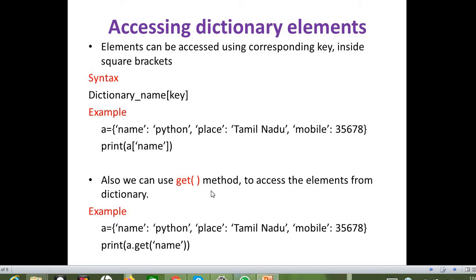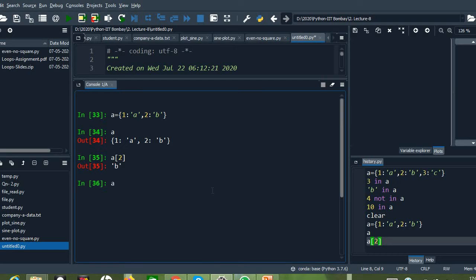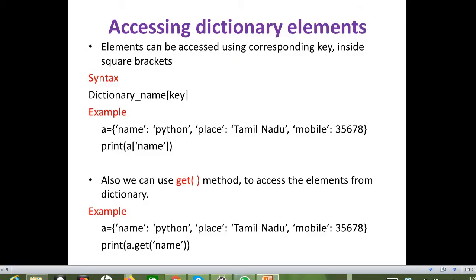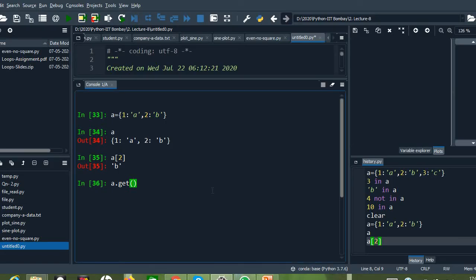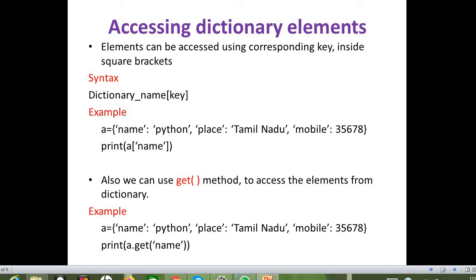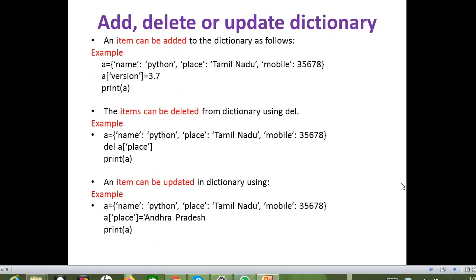We have another method using which we can access the elements from the dictionary. The method is the get method. So dictionary name dot get, and here we need to specify the key. So the key 1 comprises the value a. This is another way we can access the elements from the dictionary. One method is directly specifying the key. Another method is using the get method.